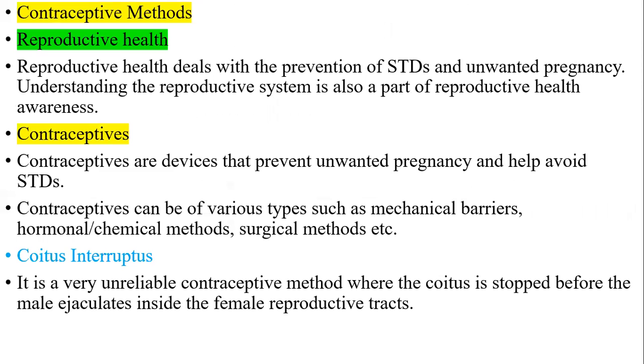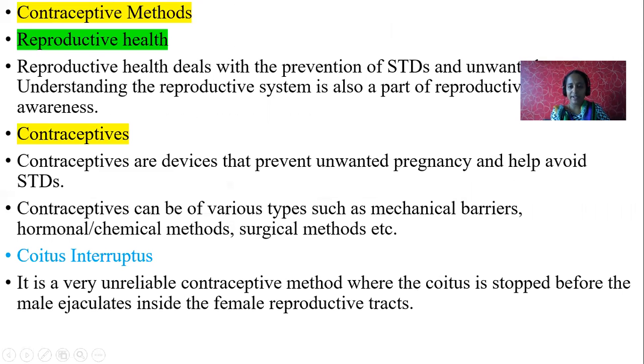Next, contraceptive methods. Important question, repeatedly asked question. What is meant by contraceptive method? Contraceptive methods are the methods which are used not to conceive, or not to fertilize the egg with sperm. So, how to avoid fertilization of egg and sperm? Let us see. In this class, now we are going to learn about contraceptive methods and even reproductive health.